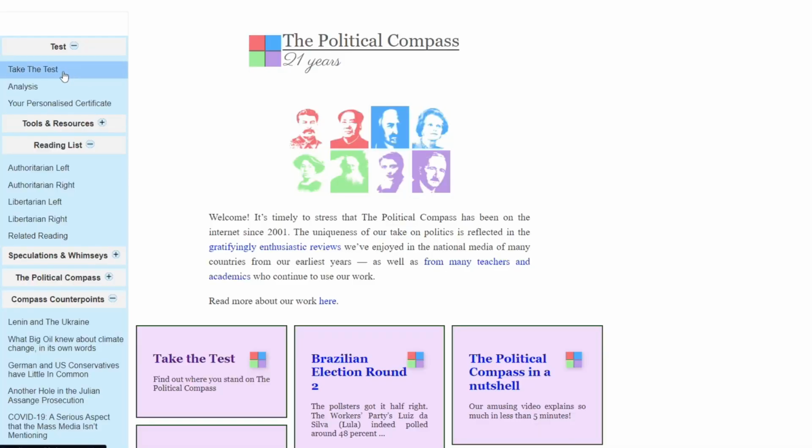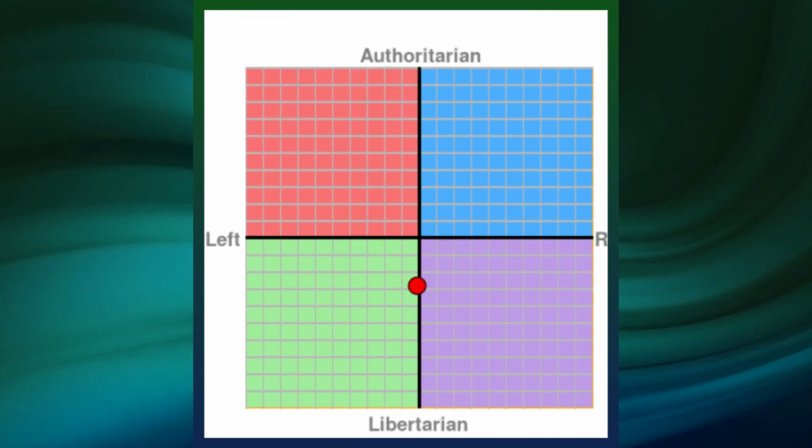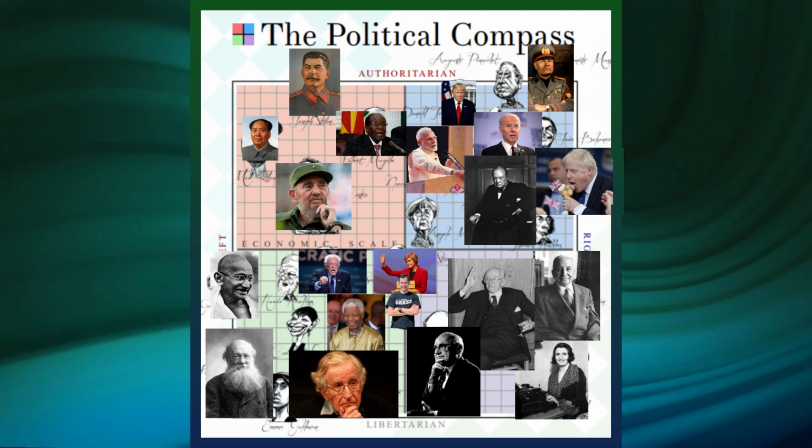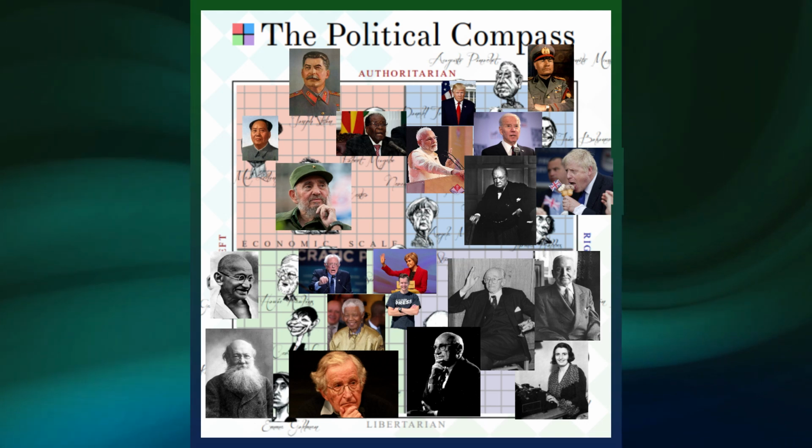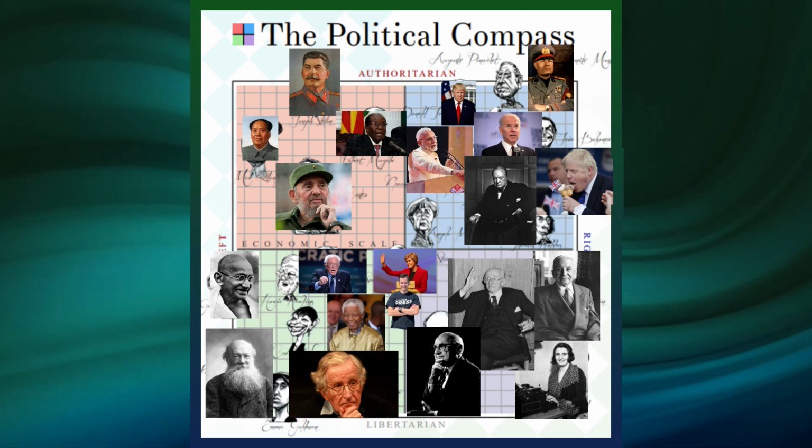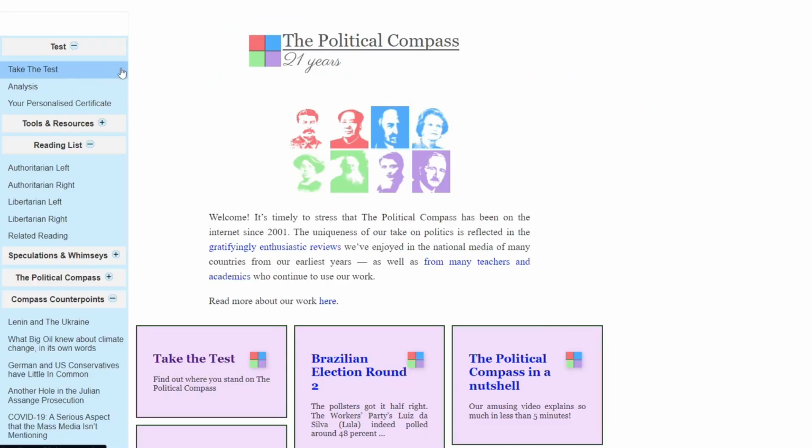COVID. Before we begin defining things, I want to give you a reference point with the help of this website. I went to the Political Compass and took their test, answering it honestly, and it put me in the libertarian quadrant. They use current and historical political figures to give examples of the certain viewpoints, but their placement of course could be debated and perhaps even show bias. Go to politicalcompass.org and take their test, then come back and comment below if you think it's an accurate reading of your political views. Now, let's begin.